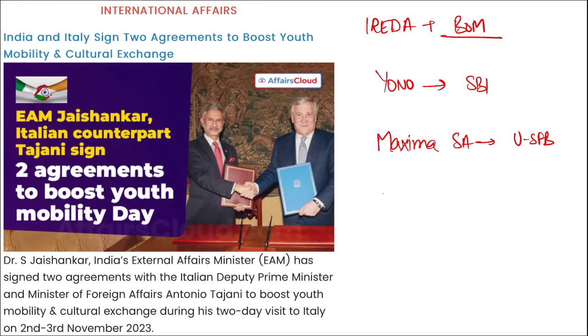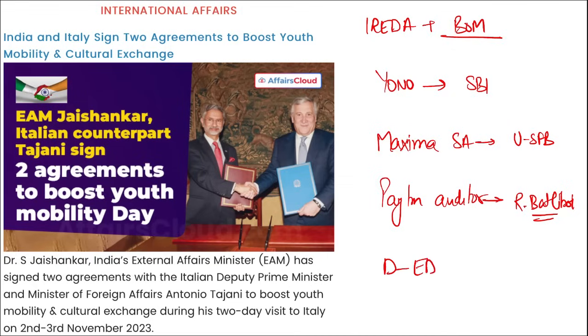Then next thing, who has been recently appointed as the Paytm auditor? He will be R Batliboi, appointed as the Paytm auditor. Then who has been appointed as the interim director of ED, that is Enforcement Directorate? He will be Rahul Navin, correct? Then who has been appointed as the brand ambassador of Mobil? This is a lubricant brand, Mobil, correct? And Hrithik Roshan has been appointed as the brand ambassador of Mobil.